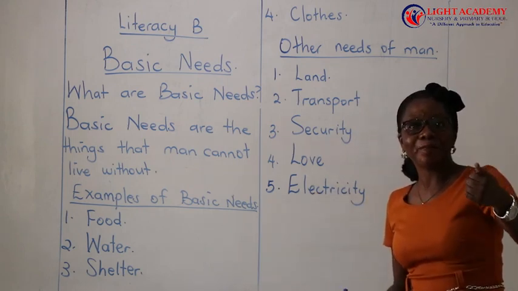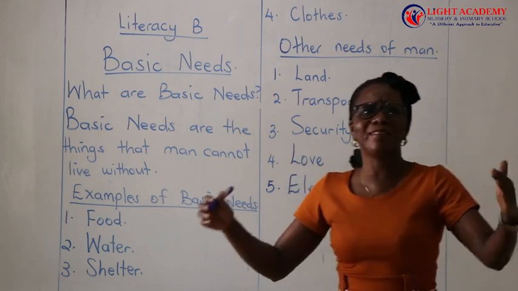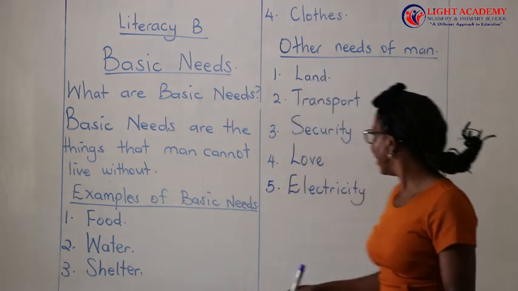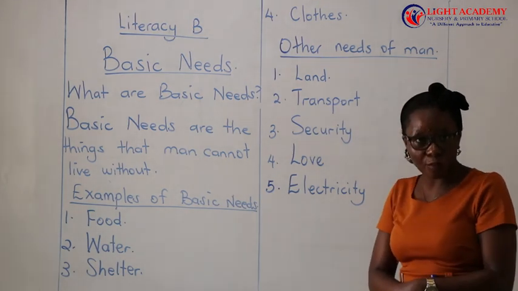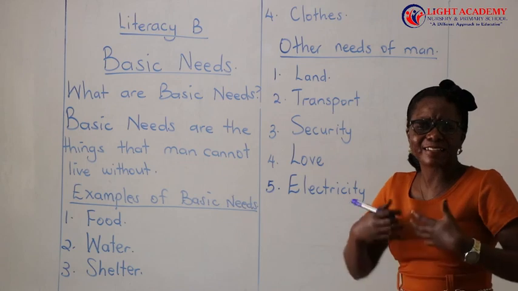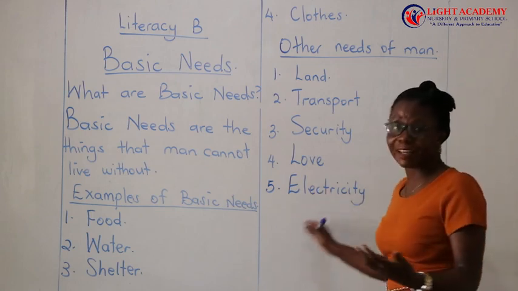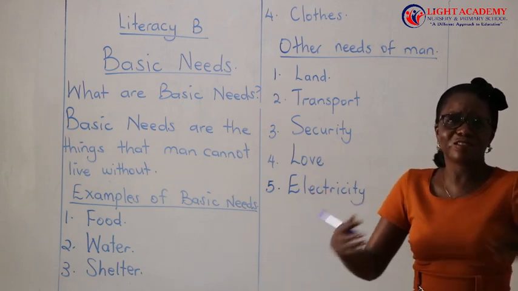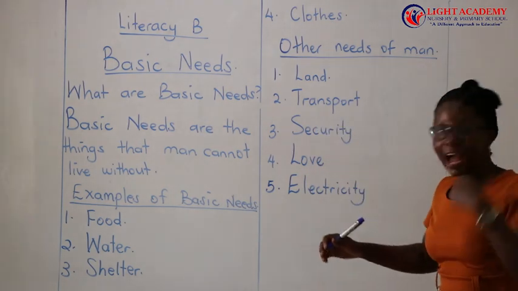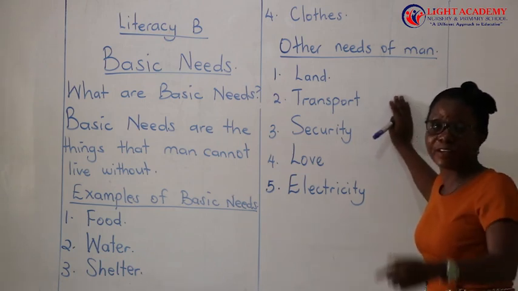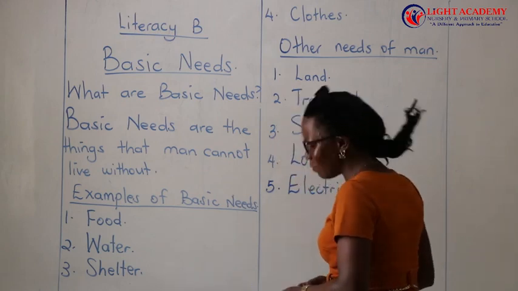It gives us light. Electricity is used for cooking. It is used for lighting. It is used for very many things. Running all the machines at home, we need electricity. Sometimes when power goes off and you light a candle at home, do you really feel that excitement as when there is electricity at home? No. So with electricity, you feel lively. You feel everything is okay. So man needs electricity. I need electricity at home, even in other places. So it is also a need of man. There are very many needs that man needs.